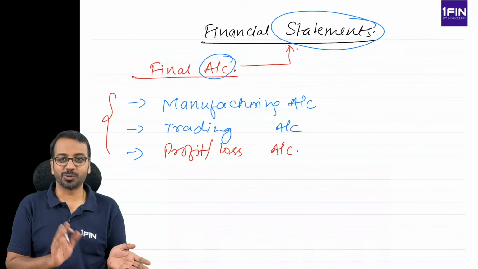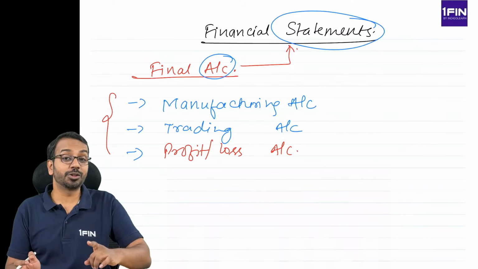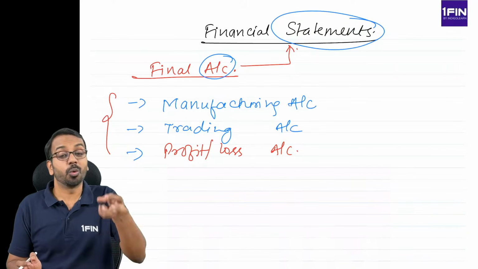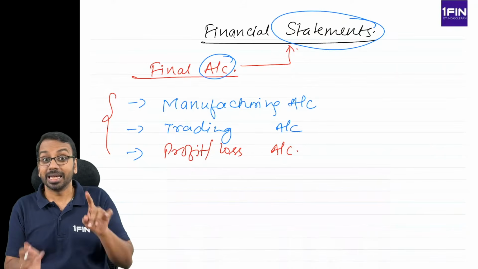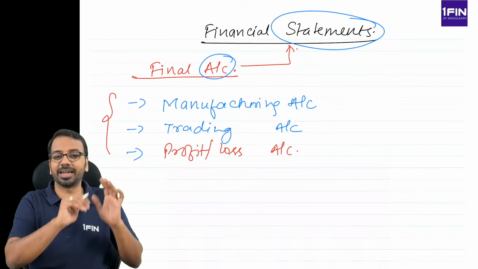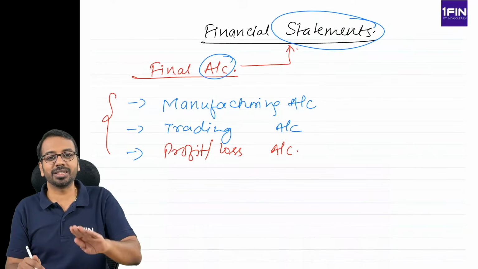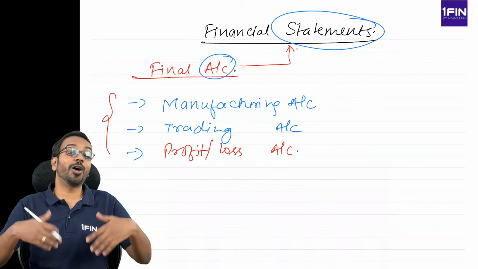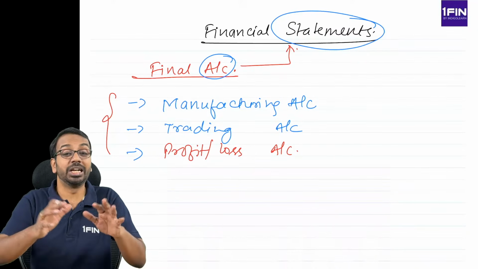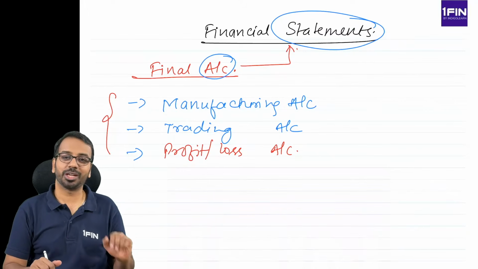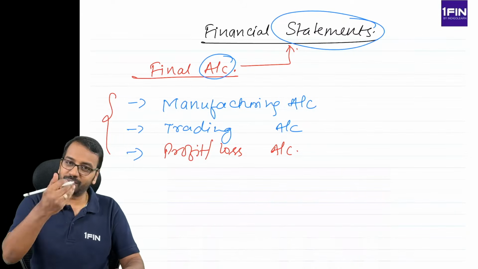What is direct expense? What is indirect expense? What should we take to the trading account? What should we take to the P&L account? If it is wages and salaries, it is a direct expense. If it is salaries and wages, it is an indirect expense. All of those things you would have found difficult to recall at some point of time. Now all this problem will be solved.